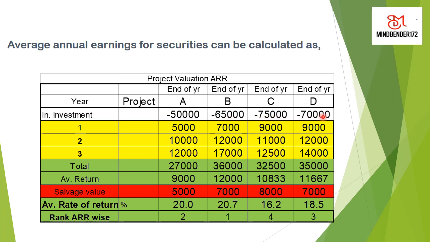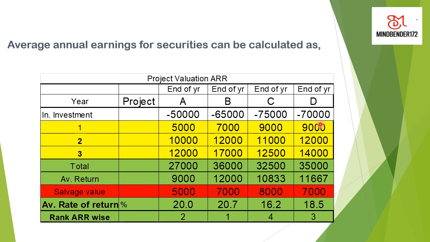65,000, 75,000, and 70,000. The returns for 3 years would be, for A, this is the yellow part, for B again the yellow part, 7,000, 12,000, and 17,000. Similarly, C also has three returns for 3 years.